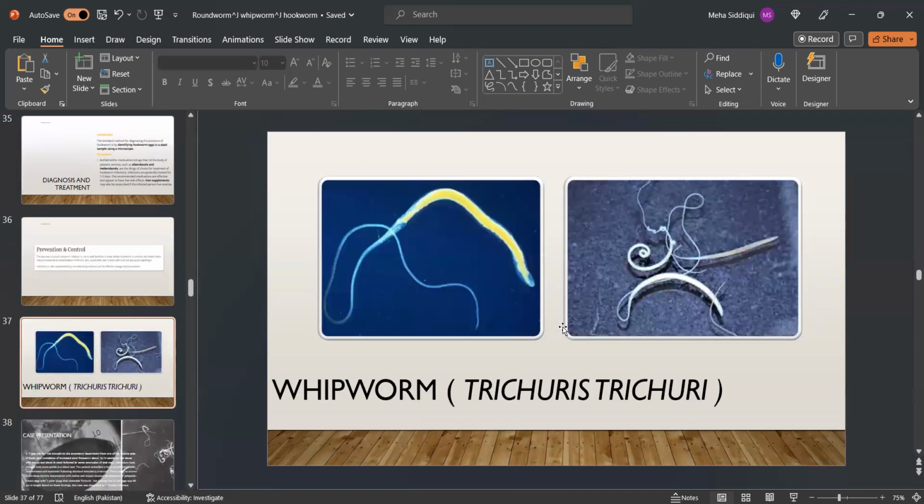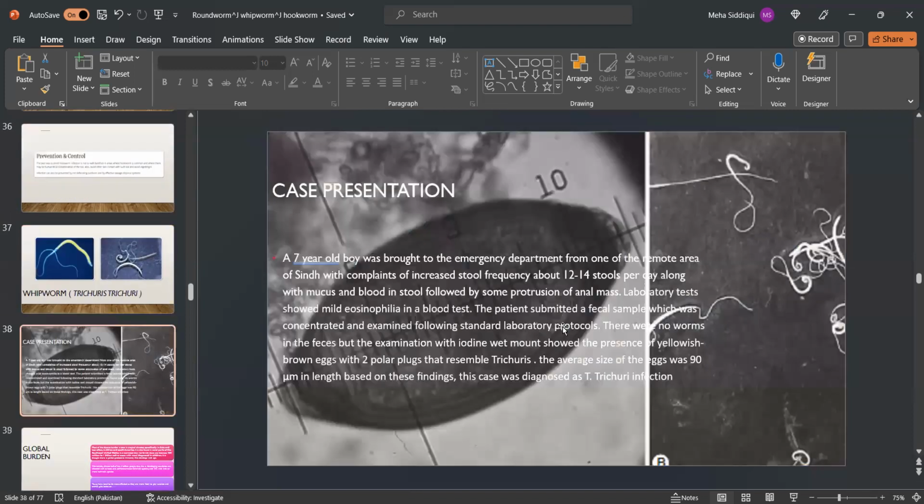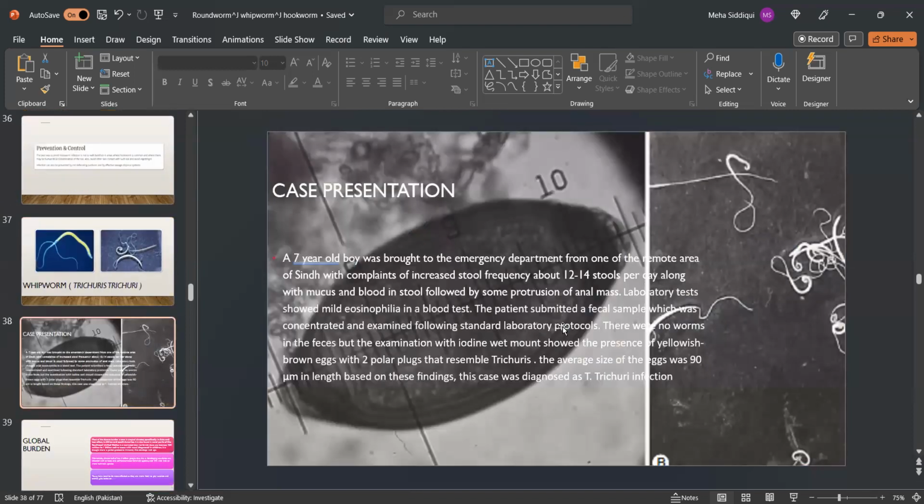Now, this is our third topic, that is whipworm, Trichuris trichiura. Case presentation: a 7-year-old boy was brought to the emergency department from a remote area of Sindh with complaints of increased stool frequency, about 12 to 14 stools per day, along with mucus and blood in stool, followed by some protrusion of anal mass. Laboratory tests showed mild eosinophilia in blood tests.